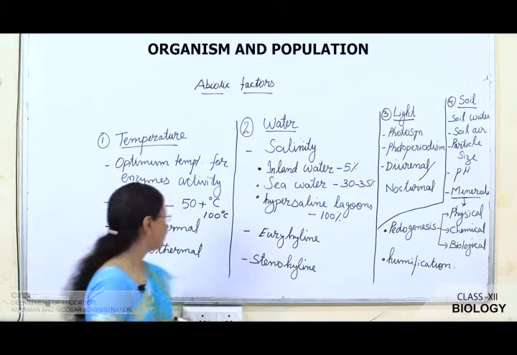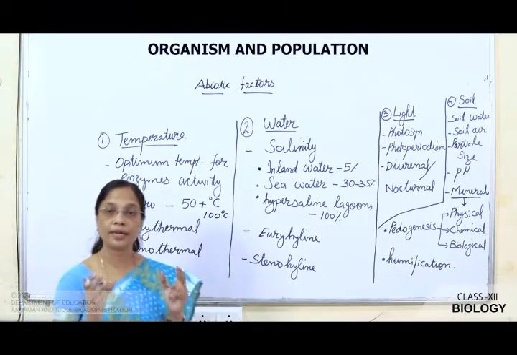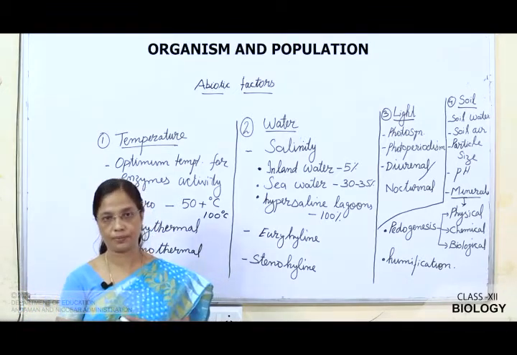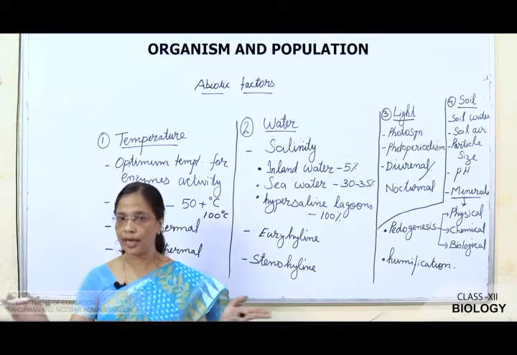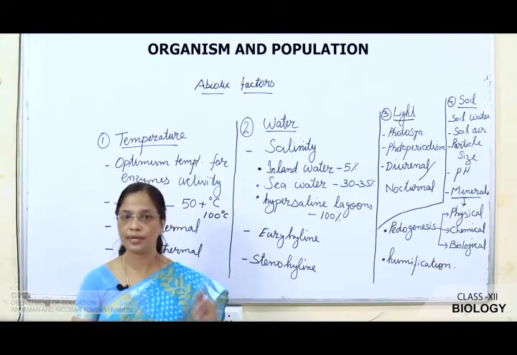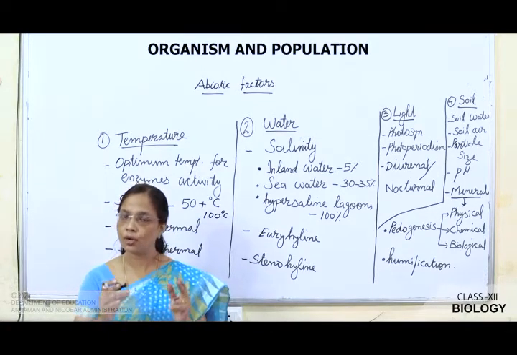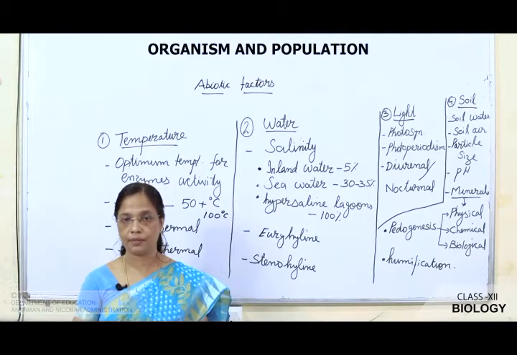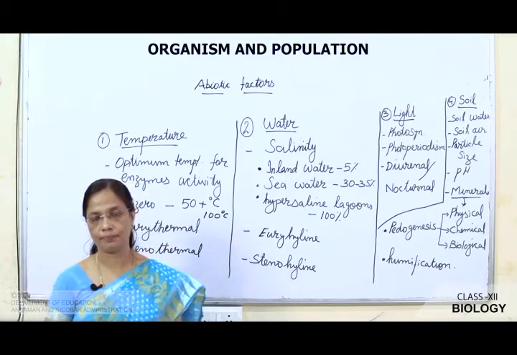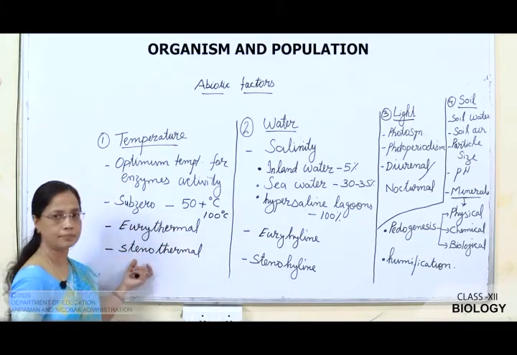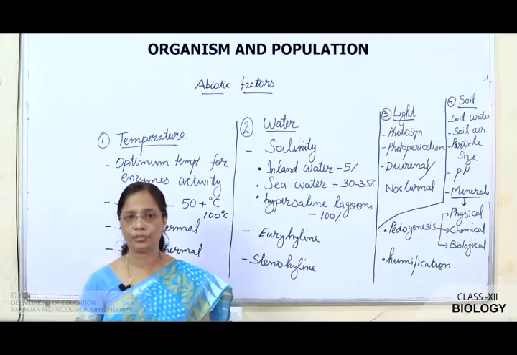Now there are certain animals that can tolerate a wide range of temperature, like human beings and the living organisms found around us, like plants and animals. They can tolerate a wide range of temperature. We can live in the polar region and we can also live in the desert. But there are certain organisms that can tolerate only a narrow range of temperature.